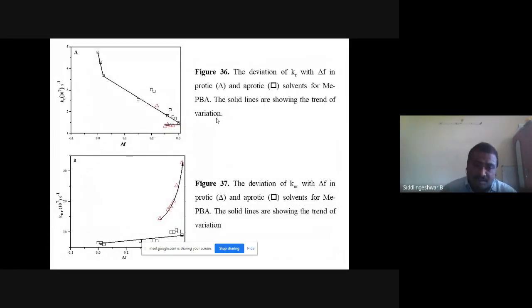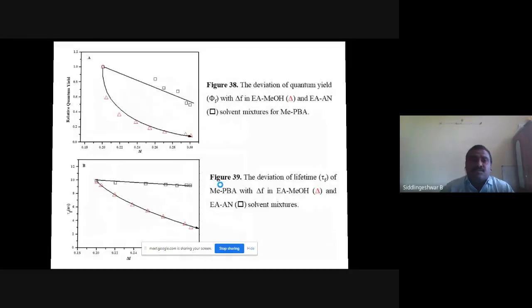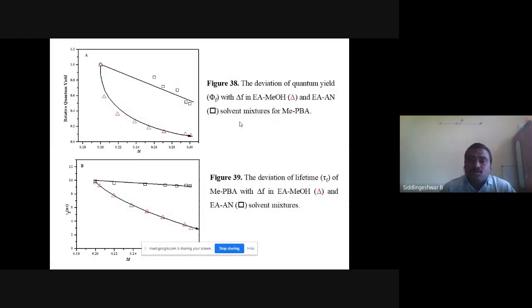These are kr and knr values. We can see in knr a large increase, which shows that the non-radiative deactivation channel is activated here. And also, to know the behavior of the molecule in protic and aprotic solvents, we have selected two binary solvent mixtures. One is ethyl acetate with methanol, and the other is ethyl acetate with ethanol. I have taken these because methanol and ethanol have the same delta F values, the solvent polarity parameter.